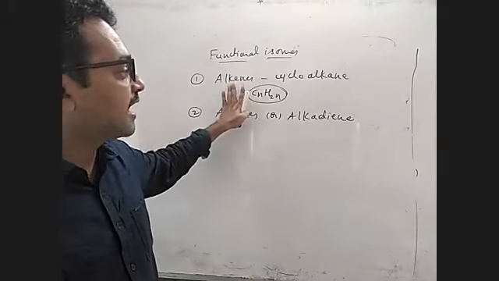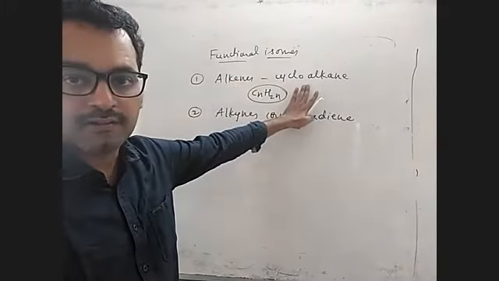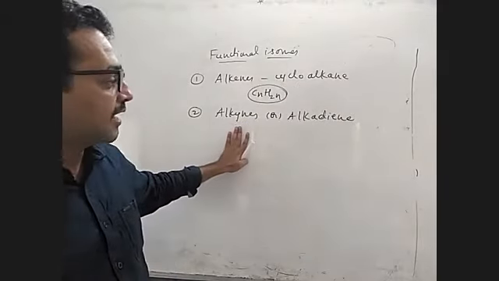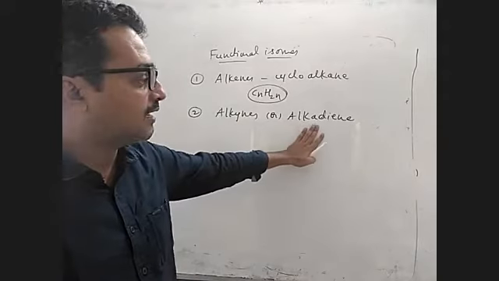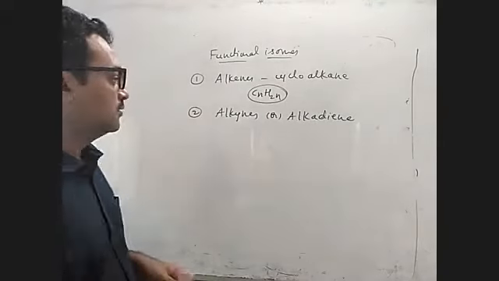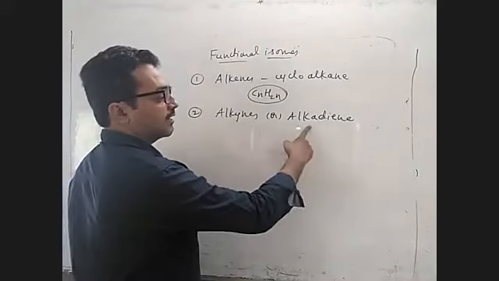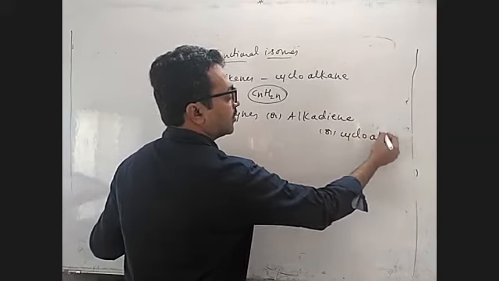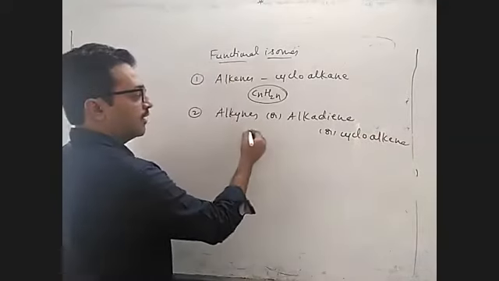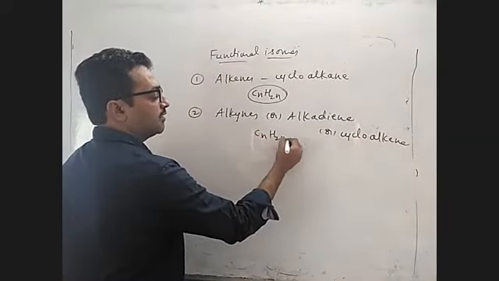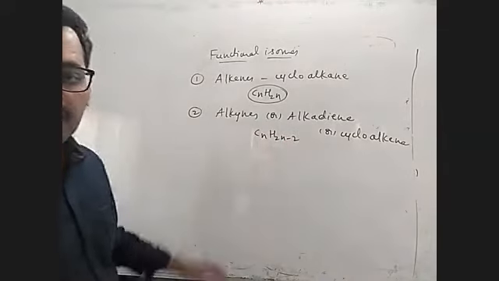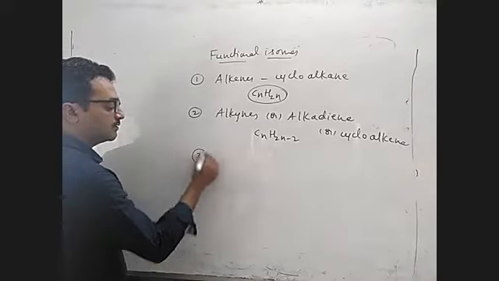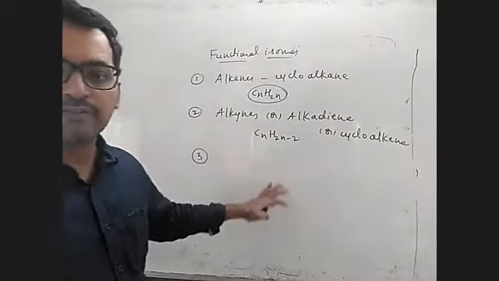So the first set is alkene and cycloalkane. Am I clear? Alkenes and cycloalkanes. Next set is alkyne and alkadiene. Alkynes and alkadienes, and even cycloalkenes will have the same formula. What is it? CnH2n minus 2. Alkyne formula. Simple formula. Okay. And the third set is, after telling the sets, I will give you examples of how to identify them.